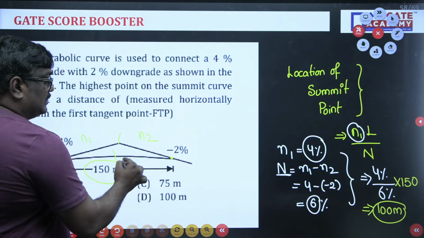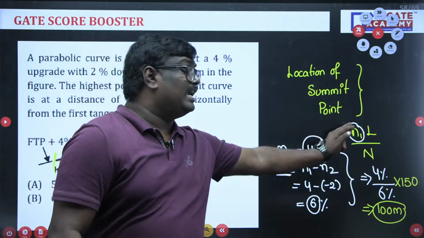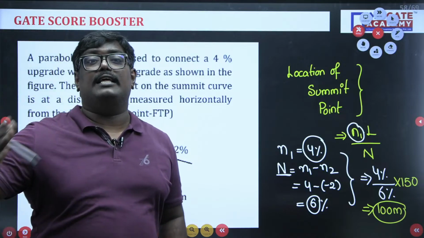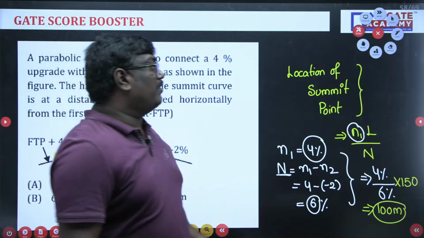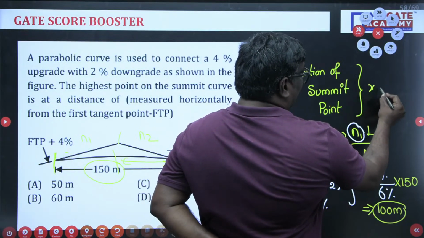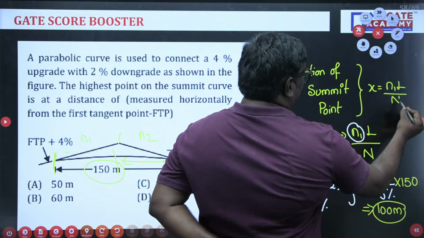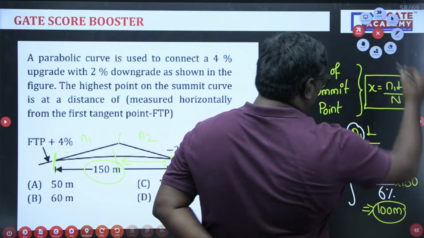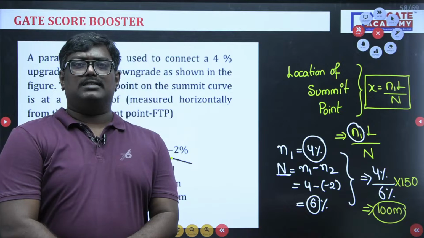If it is from this side, it will be 50 meter. So if they ask you from the other end, you have to take N2 L by N. From which point they are asking, the location of the summit point is very important. The formula for location of the summit point is x equal to N1 L upon capital N. Clear, students? Any doubts in this, sir?